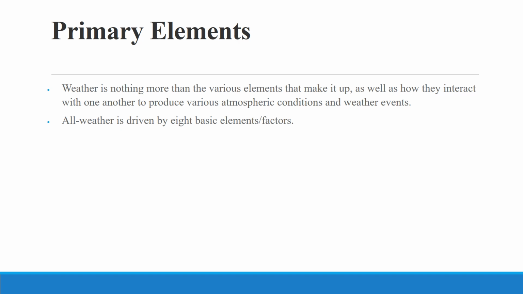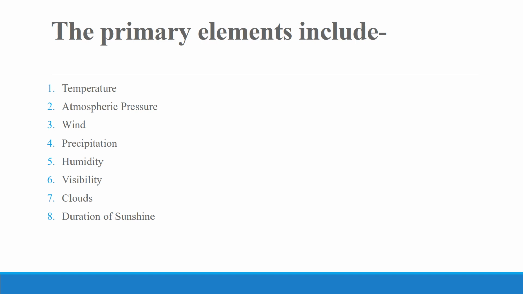Weather is nothing more than the various elements that make it up, as well as how they interact with each other to produce various atmospheric conditions and weather events. All weather is driven by 8 basic element factors. These primary elements include temperature, atmospheric pressure, wind, precipitation, humidity, visibility, clouds, and duration of sun.